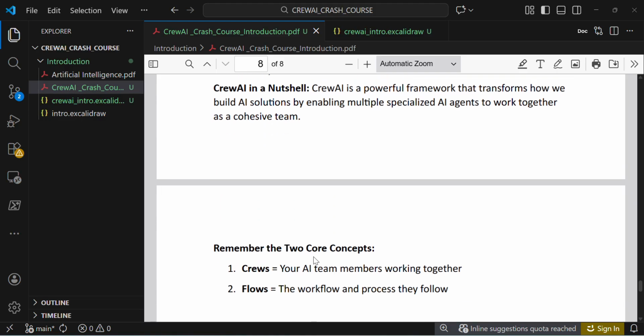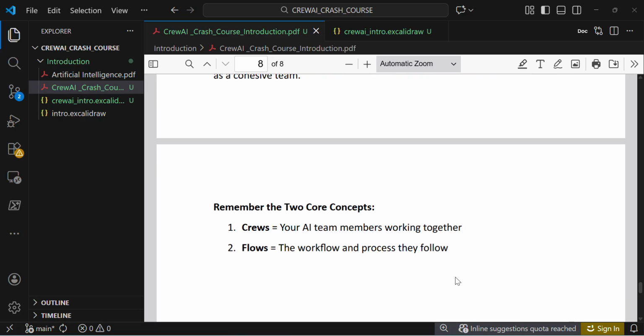Finally, remember the two core concepts. Crews are your AI team members working together. Crews work as a team: one agent can collaborate with another agent, communicate, collaborate, and make decisions. Flows are the workflow and process they follow. If you want to create a real-world application, you have to integrate both crews and flows into your workflows.